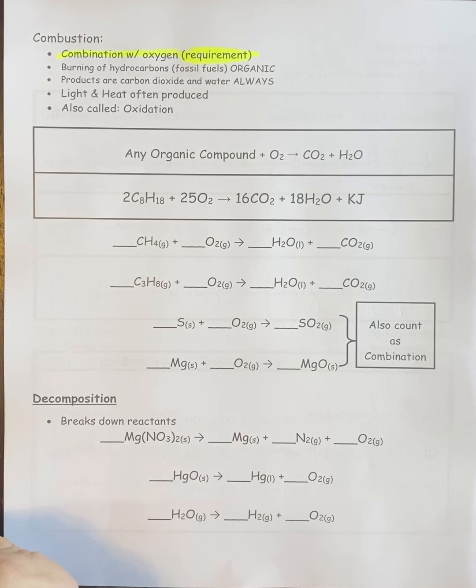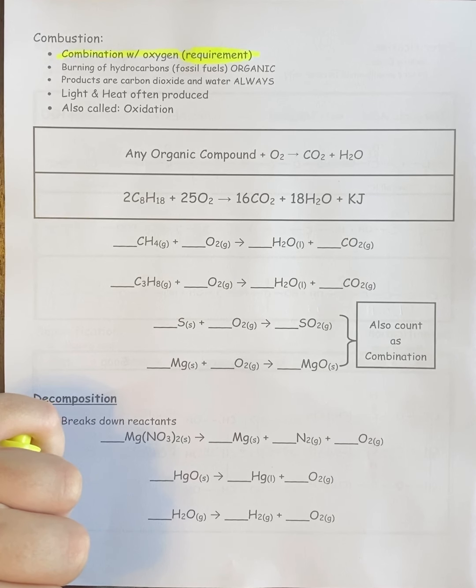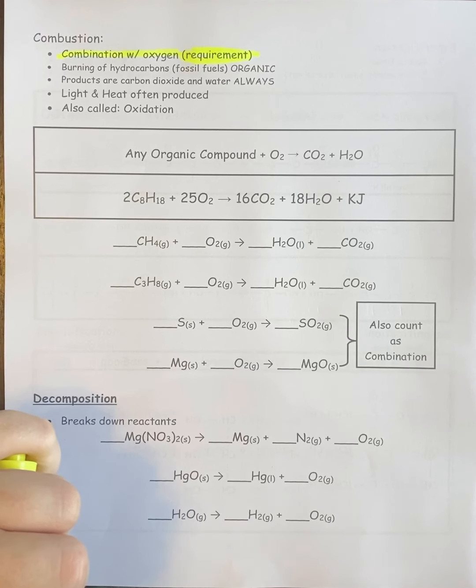When we talk about combustion, a lot of people think of fire, right? It's burning of fossil fuels or hydrocarbons. That's what your cars do. That's why the engine in most cars, unless it's an electric car nowadays, is called a combustion engine, because it burns fuel to make a fire, to make the pistons move and make the car go. So that's the general idea.